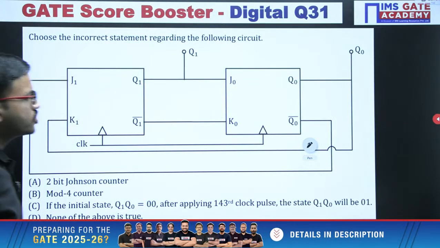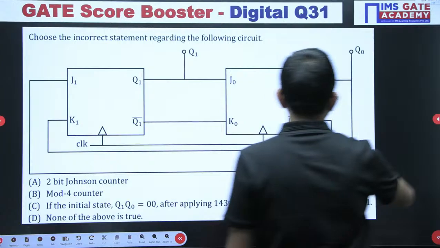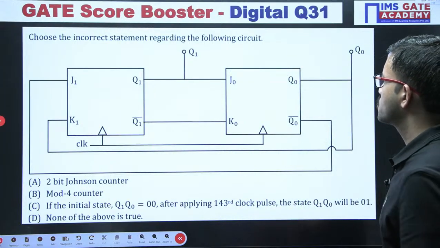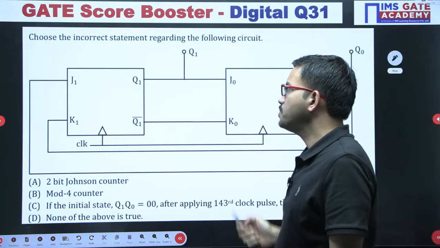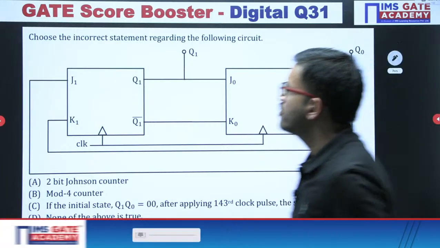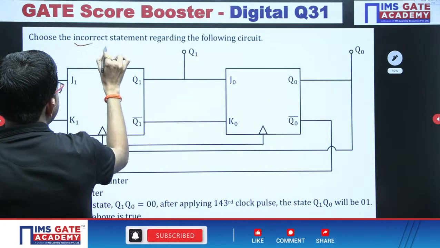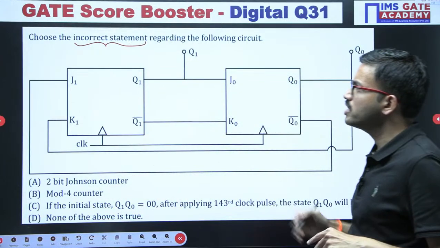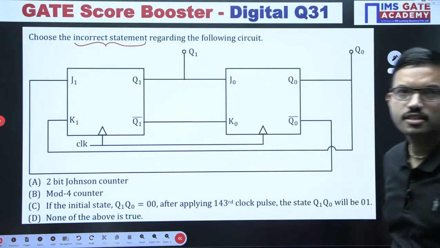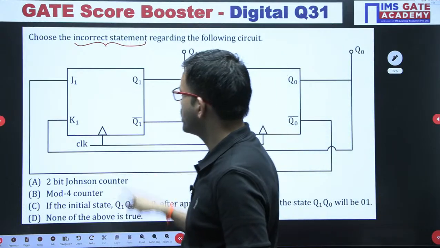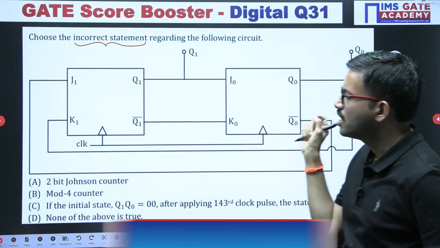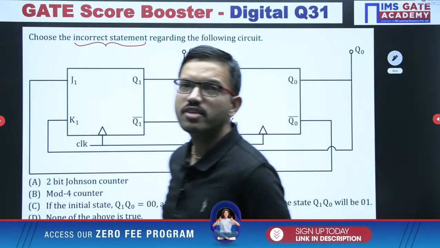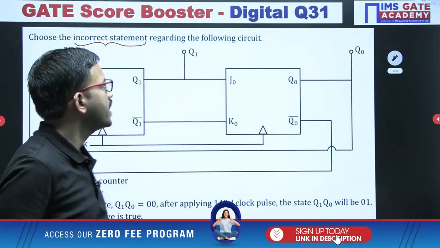Yeah, next question. All of you give it a try. So in this question, you are having JK flip-flops, and among the 4 choices, you have to observe which statement is incorrect. Here you are having 4 statements regarding the given circuit. Whichever statement is wrong, that will be the correct answer for this question, and this question is MCQ.